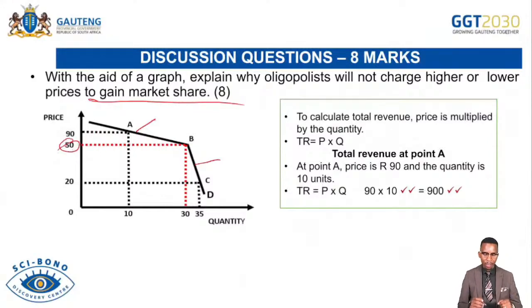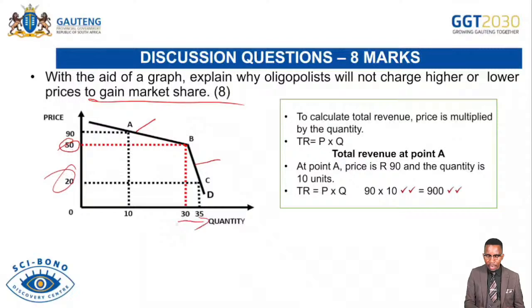And then the bottom segment is created in this case. If one firm under oligopoly decides to lower the price with the aim of achieving high level of profit against its competitors, other firms might even decide to lower their prices too to avoid losing their consumers to this competitor. For that sake, this firm that tried to lower the price initially will be losing the most, because other firms will copy the strategy by lowering the price, meaning any expected profit by this firm will be lost immediately if other firms are also lowering their prices from 50 to 20 rand. You can see that the firm will only achieve about 5 units in addition to what it was selling before. So the firm will not be achieving whatever it wanted to achieve.